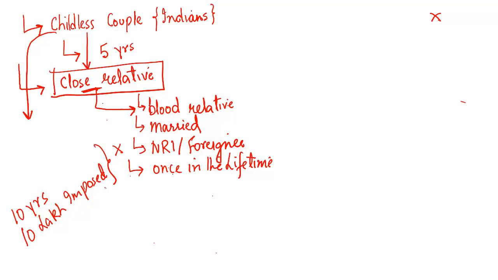But there are some problems. What are the problems? Number one, since the stigma of the LGBT community has been removed recently by the deletion of section 377, homosexuality is no longer a crime in this country. Why can't homosexuals also opt for surrogacy and have a child whom they can take care of during the rest of their lives? So that is one problem with this bill, because singles or homosexuals cannot apply for surrogacy.